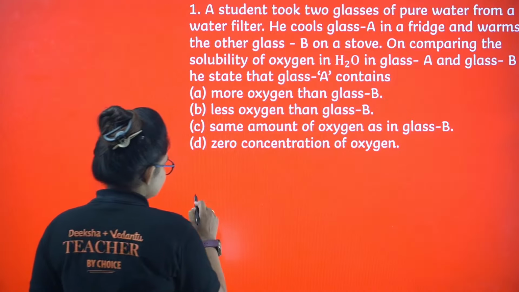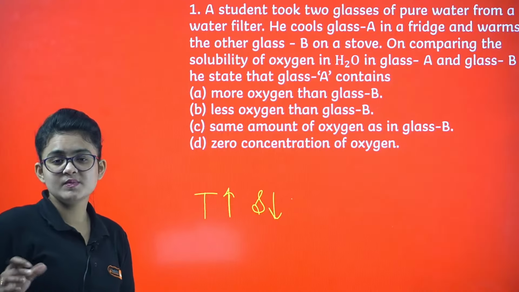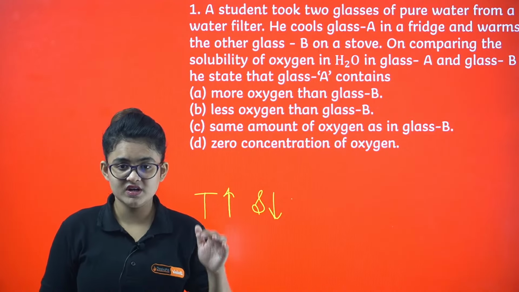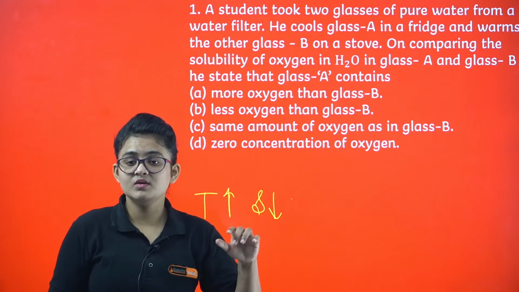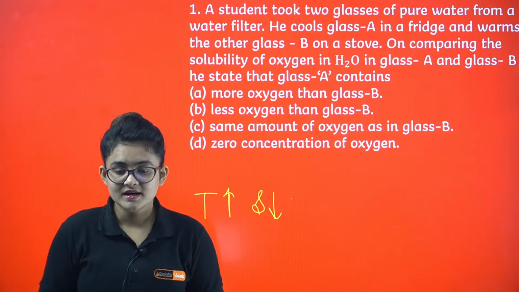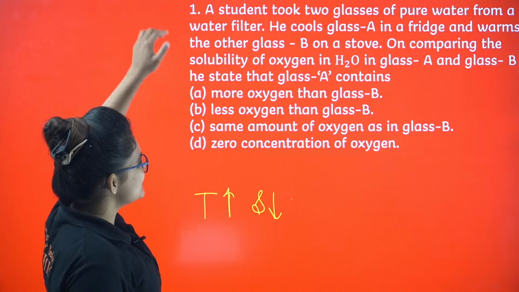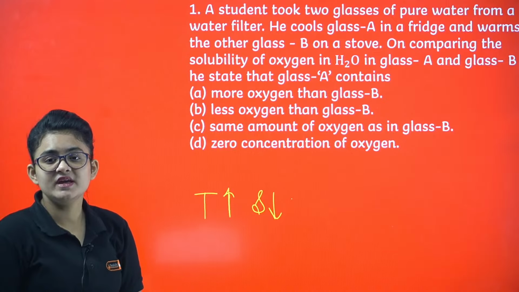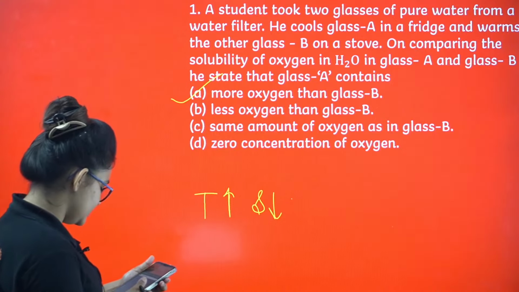If you increase the temperature, solubility decreases. They are inversely proportional to each other. So whenever you are cooling down the water, there will be more dissolved oxygen, right? The solubility of oxygen will be more. So as you are cooling down the solution, glass A will have more oxygen than glass B. Option A is going to be the correct one.